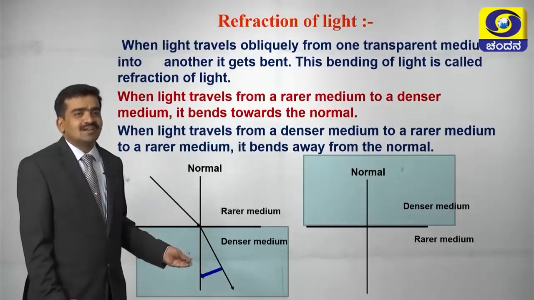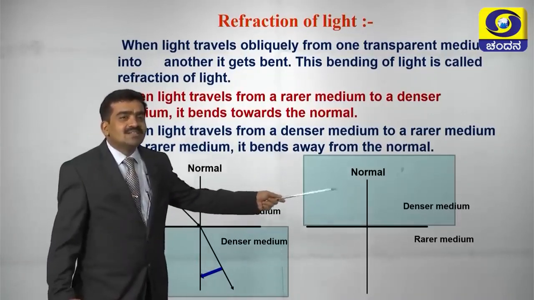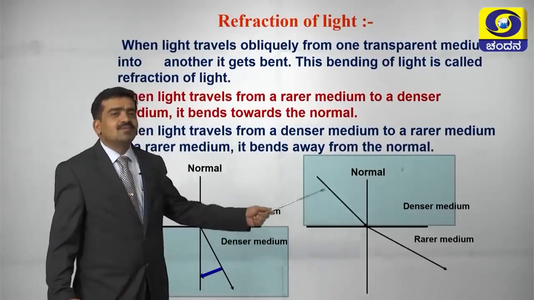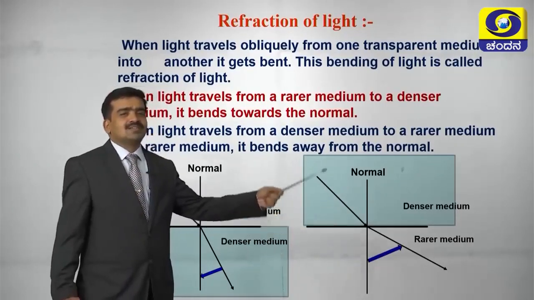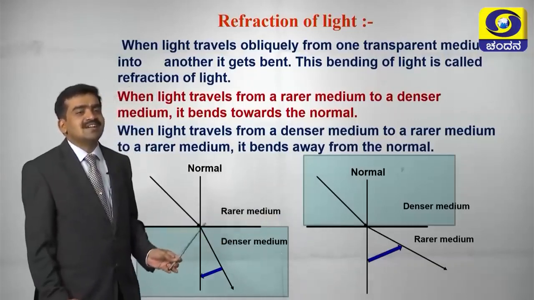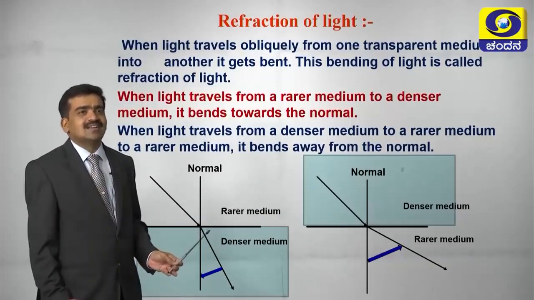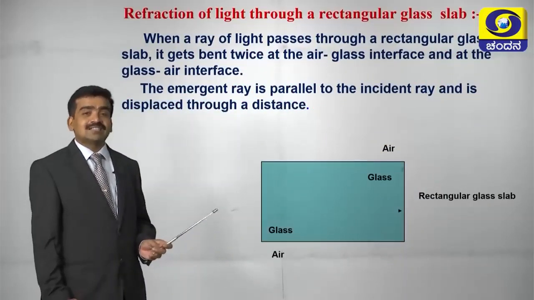towards the normal here. Similarly, when a ray of light goes from a denser medium to a rarer medium, what happens? See, it is bending away from the normal. The normal is a perpendicular drawn from the point of incidence. So let us learn a few more things about refraction of light through a glass slab.